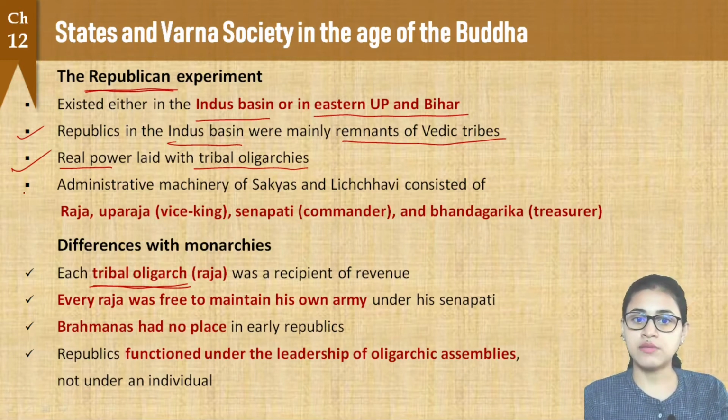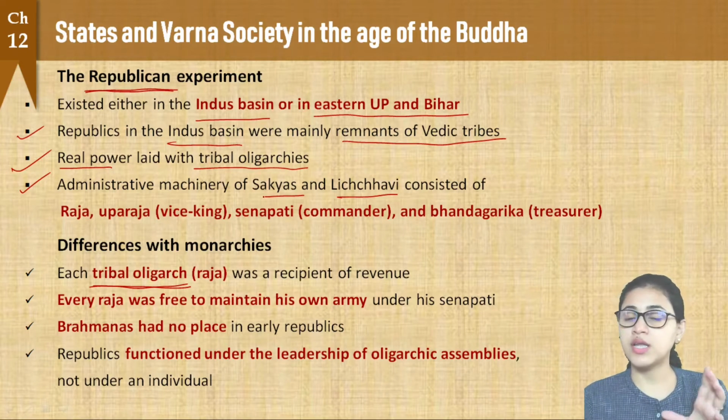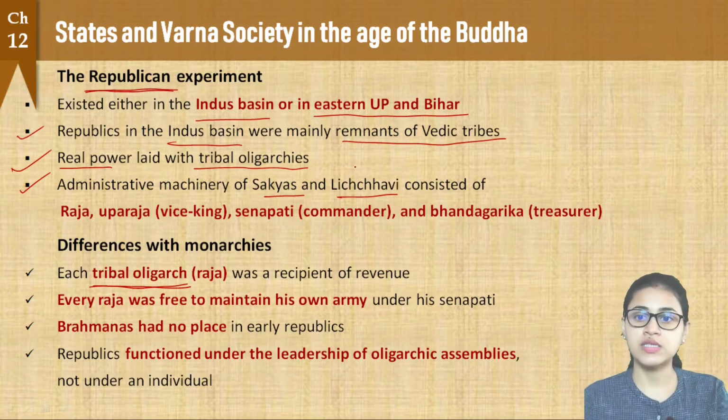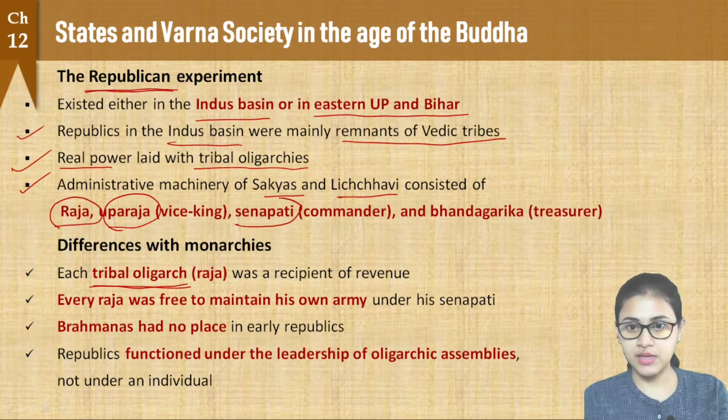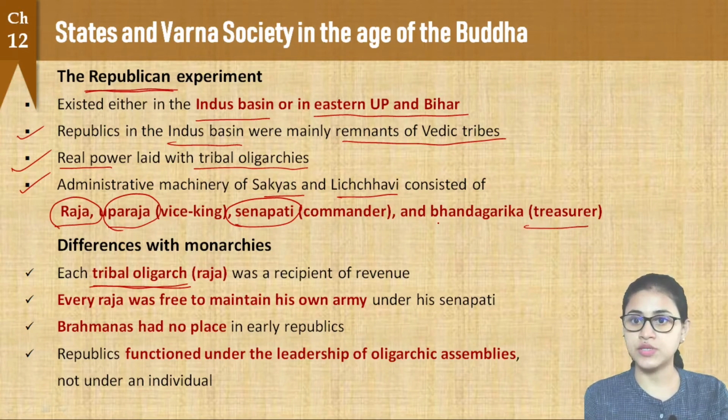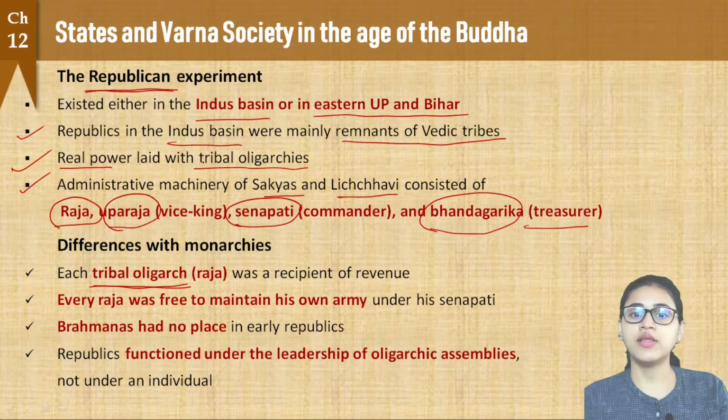Now, if we talk about the administrative machinery of some of the republics, like the Sakyas and Lichavis, they were republics. If we look into their administrative machinery, you can see that they consisted of the Raja, the chief. Then there was a vice king who was called the Uparaja. Then there was a commander who was called the Senapati. And there was also a treasurer who was called the Bhandagarika. So these four were the important persons in the administrative machinery of the republics: Raja, Uparaja, Senapati and Bhandagarika. Here the real power lay with each of these rajas.